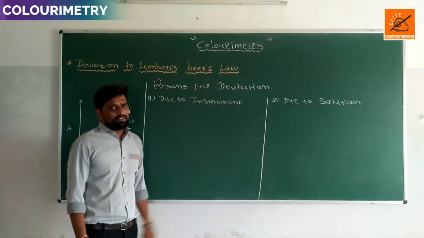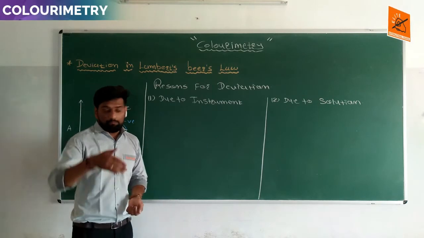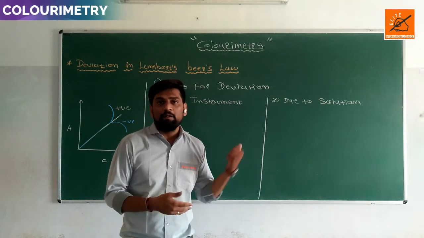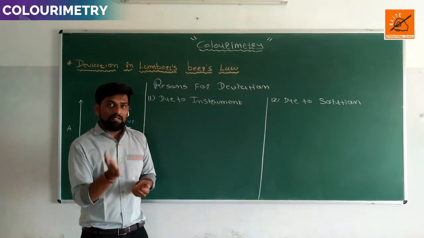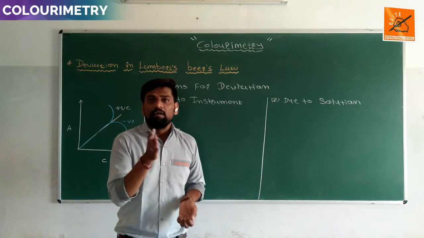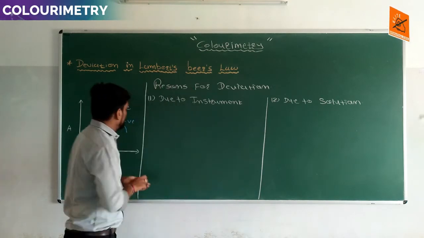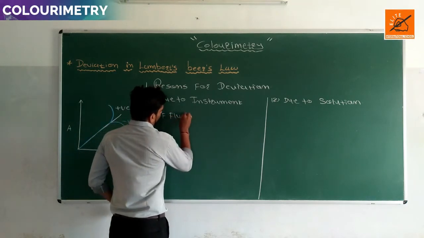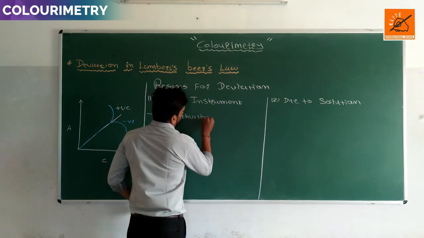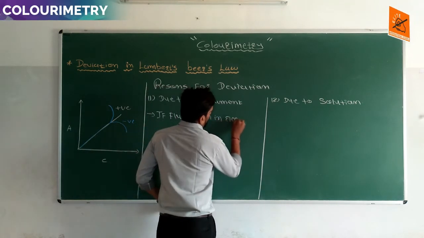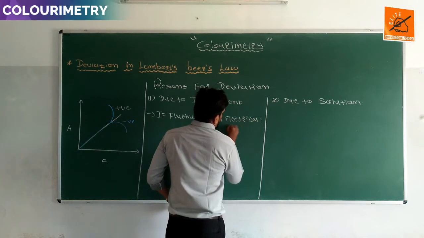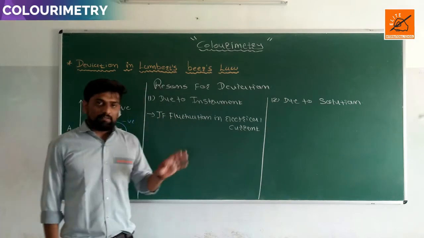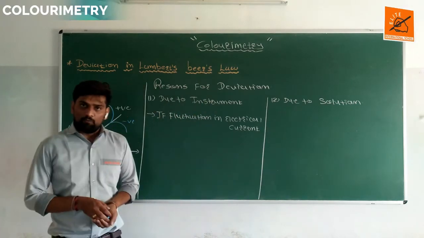Whenever the instrument generates the deviation, if there is fluctuation in electrical current, at that time the instrument generates the error, meaning the instrument creates the deviation. If there is fluctuation in electrical current, at that time deviation is formed.